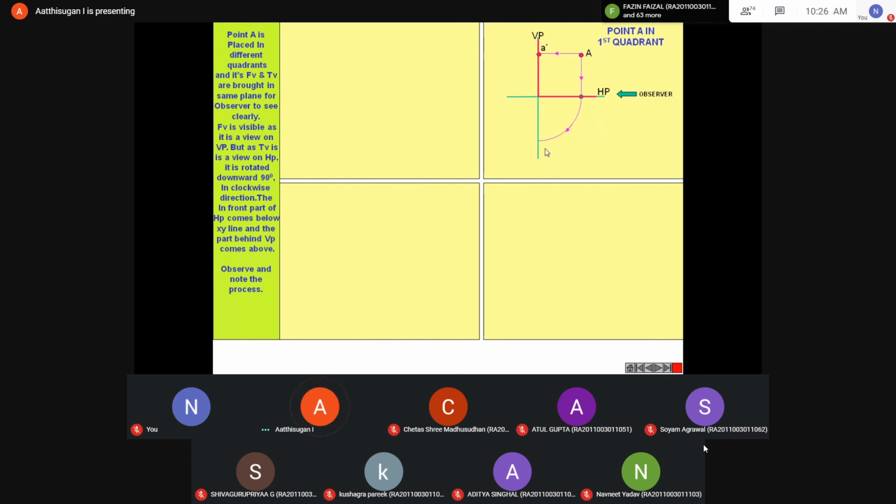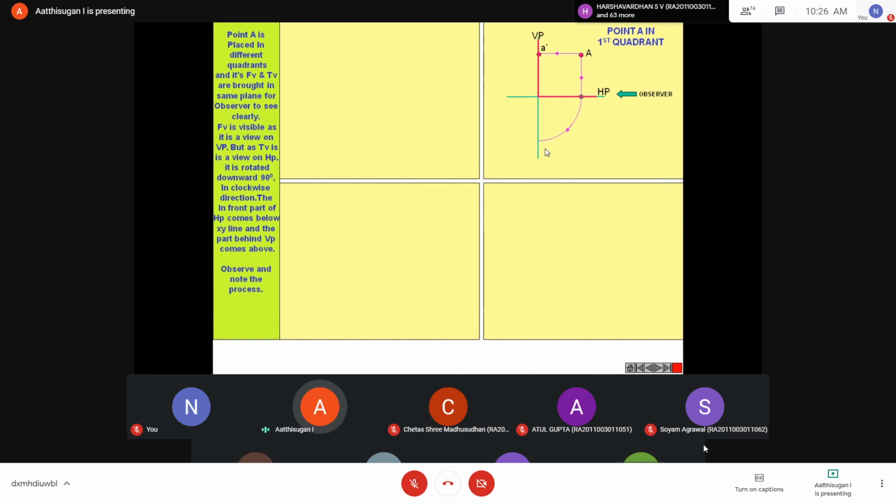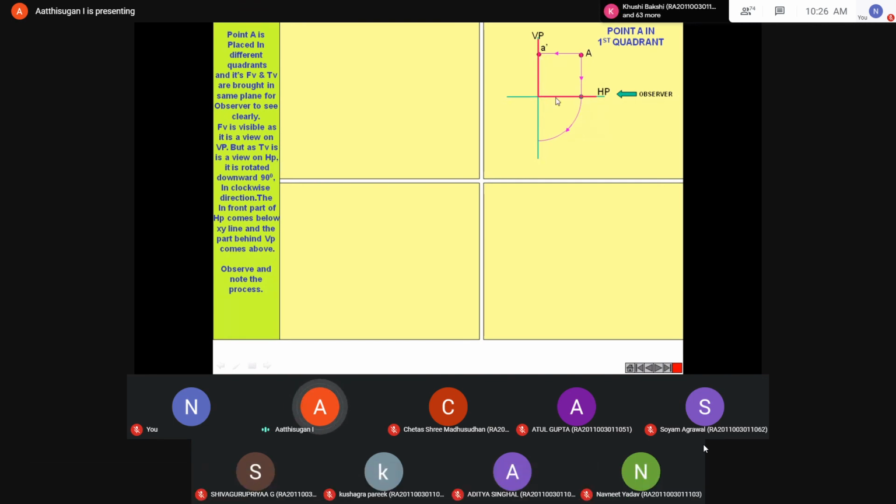So whenever you draw the first angle projection, the front view will be coming above the reference plane and the top view will be coming below the reference plane. This is in the first quadrant. Again repeating, the rotation will be 90 degrees for HP in all quadrants. So in this first quadrant, the front view is above the XY line and the top view is below the reference line.